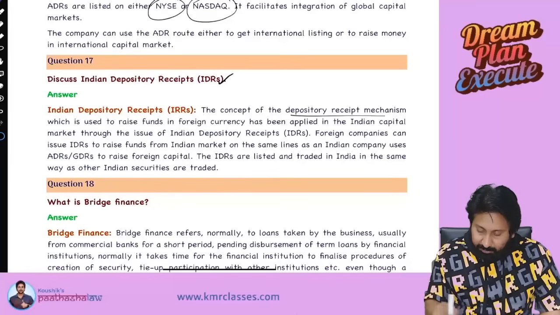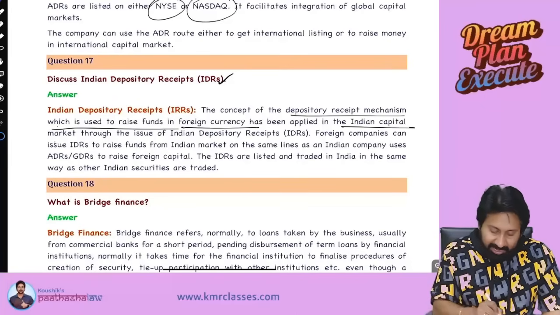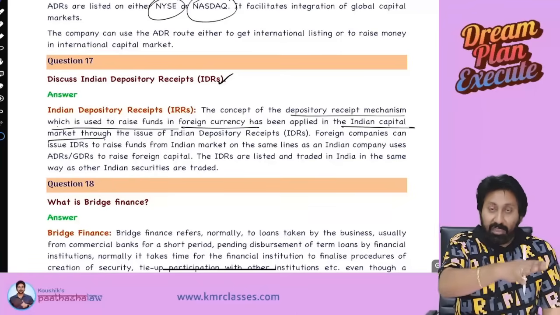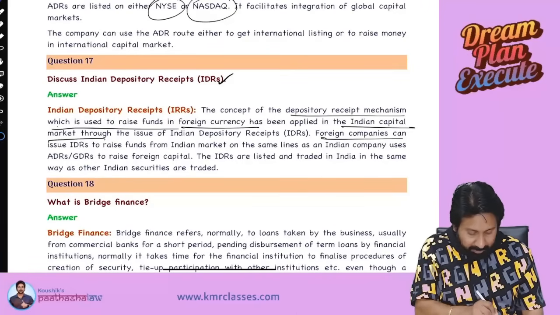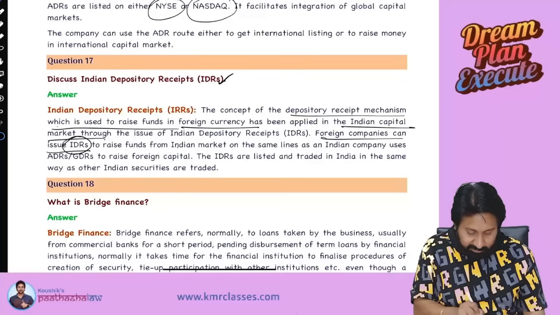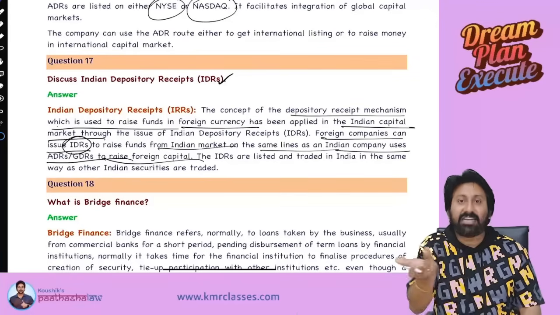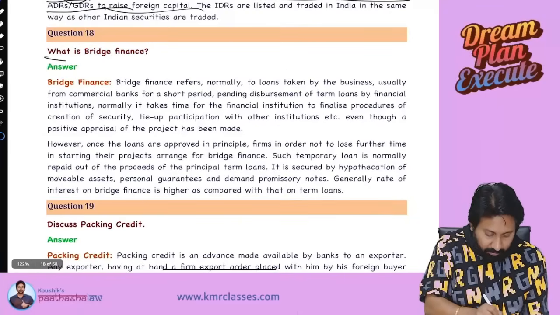The concept of depository receipt mechanism, which is used to raise funds in foreign currency, has been applied in the Indian capital market. We are going to issue their GDR. They are coming to India and issuing, it becomes IDR. Foreign companies can issue IDR to raise funds from the Indian market, on the same lines as an Indian company uses ADRs or GDRs. That's it. Next one.